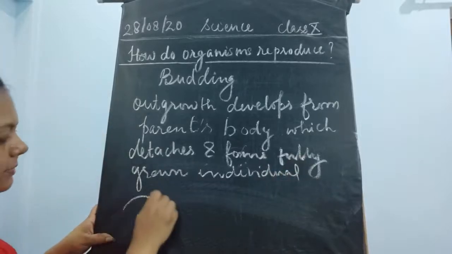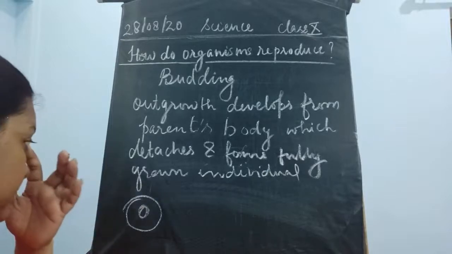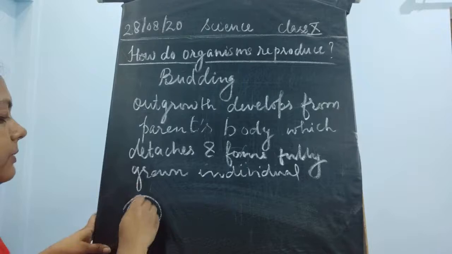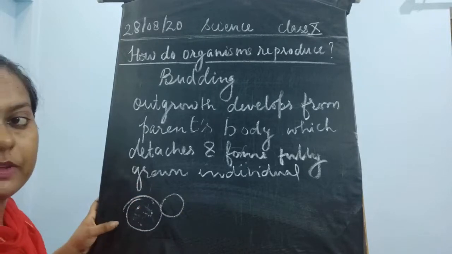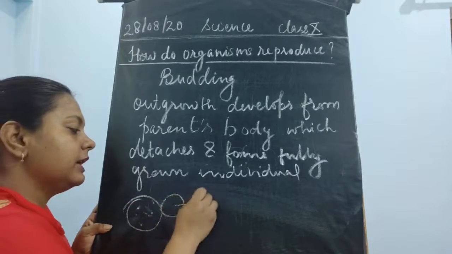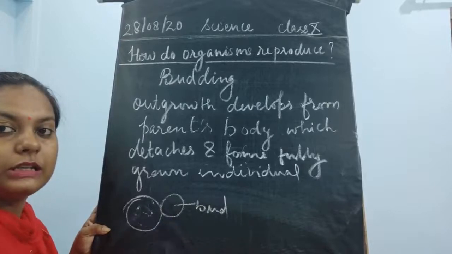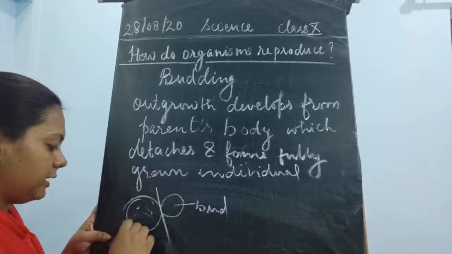Okay, so this happens in yeast. You could see that these yeast are the fungi. These fungi, they have certain cytoplasm inside it. Now what happens? They will grow. They will grow in the form of outgrowth, and this outgrowth is known as bud. Now once this outgrowth is developed a little bit, it detaches from the parent's body.